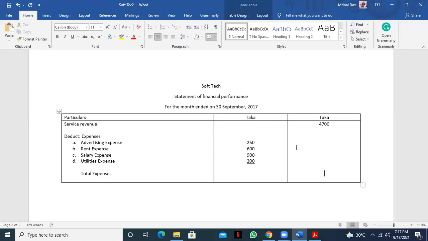What is the total figure here? So 1950, sir. 1950. So if we deduct it from 4,700, how much is it?